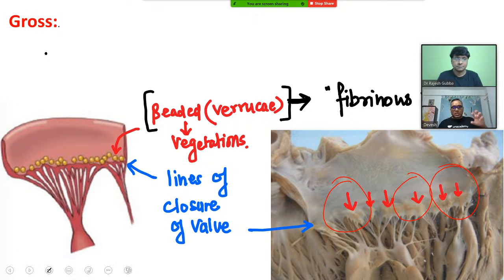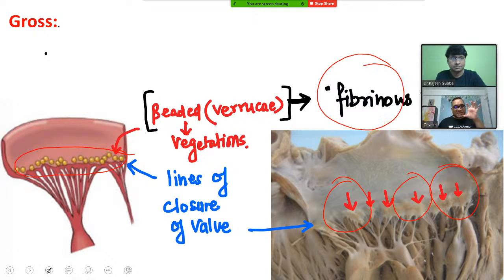We can describe them as verrucae or beaded vegetations, which are present over the surface of the line of closure of the valves. And what are these vegetations made up of? Because of the inflammation, they consist of fibrin, right? So they are fibrinous vegetations. Remember that the vegetations you are seeing here are fibrinous vegetations.